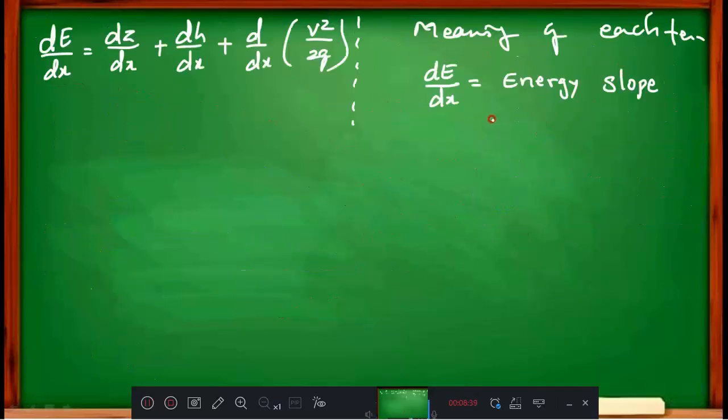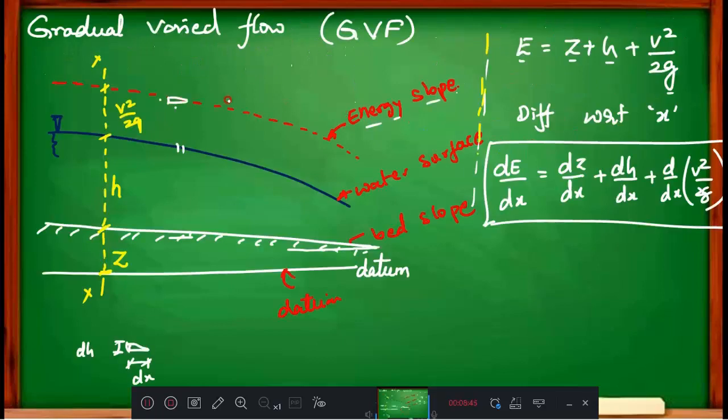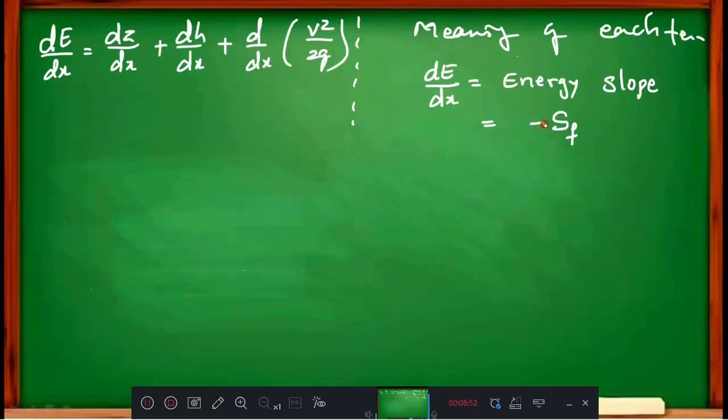For our understanding purpose I will write it as minus Sf. Why is it minus? Because the slope is decreasing as the length increases. Therefore, I am going to put a minus, and F I am considering for friction slope. Sf is dE by dx. Then you can call it Se also. I will consider Se so that it will be easy. The first term is over.